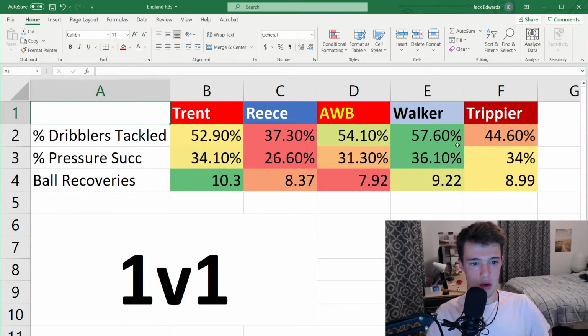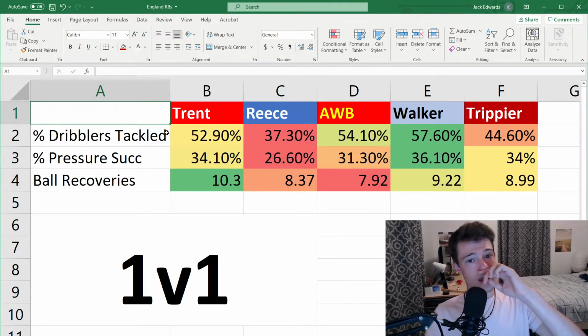Right here, we see that Kyle Walker is a really, really good individual, isolated with his man, and that's to be expected. He's a very good athlete. He's a very good defender. Wan-Bissaka, pretty good tackling the dribblers. Trippier, not terrible in comparison to other fullbacks. He's pretty good. Reece James, the biggest detractor right here, struggled a bit in the creator aspect, struggling right here in the 1v1 defender aspect.